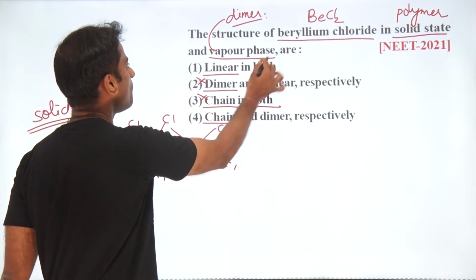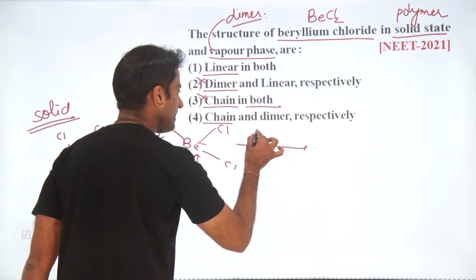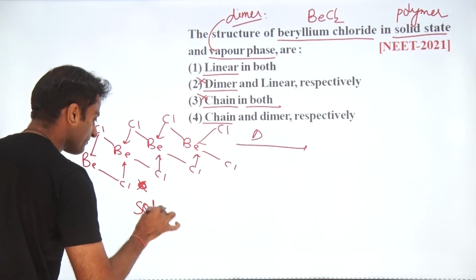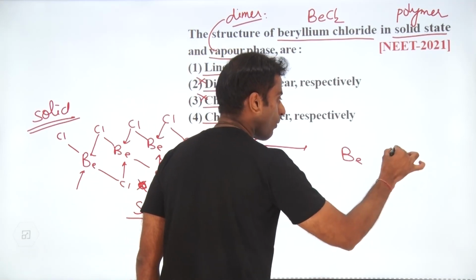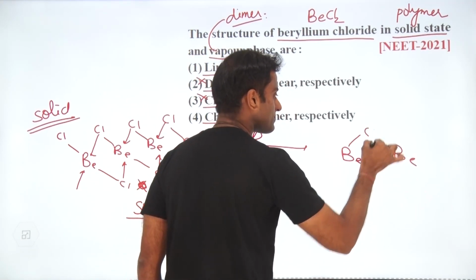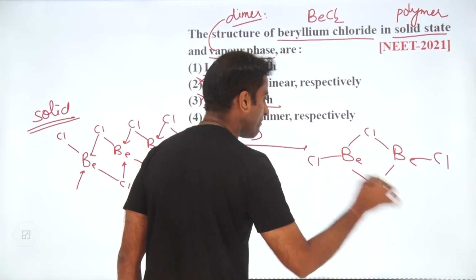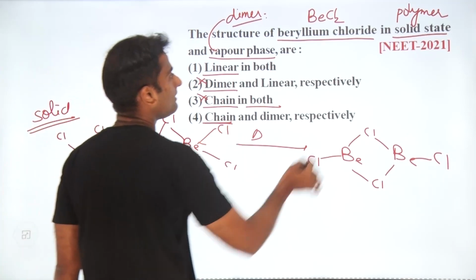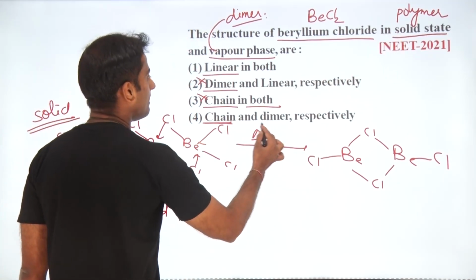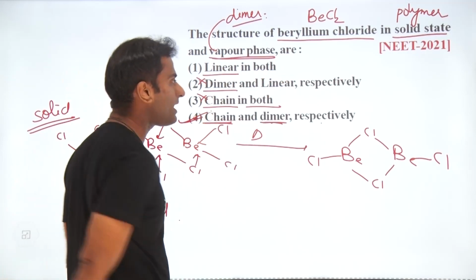Next, the vapor phase. On heating this solid, it will convert into the dimer. Beryllium 1, beryllium 2, this is the dimer. This is the dimeric structure of beryllium chloride. So we can say chain in the solid state and dimer in the vapor phase respectively. Fourth option is going to be perfect for you.